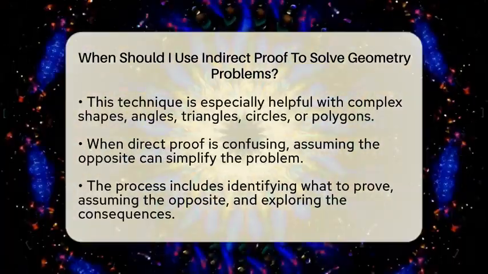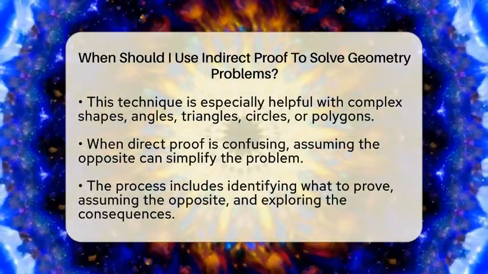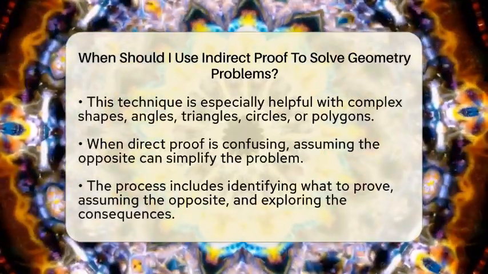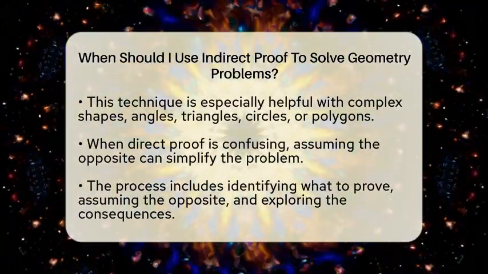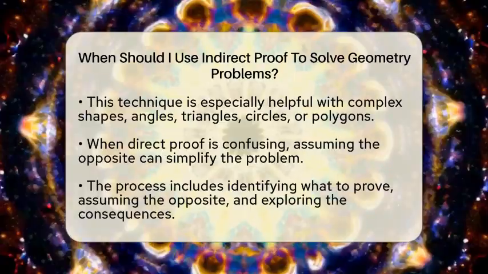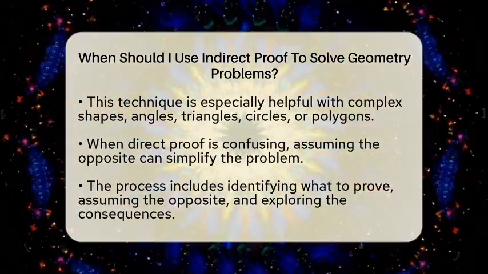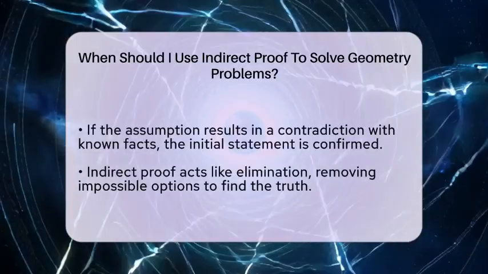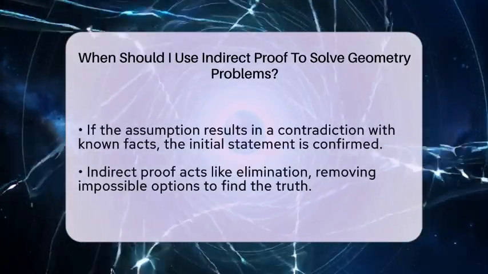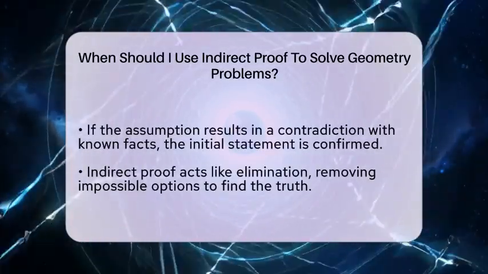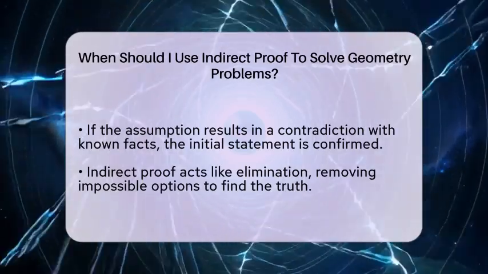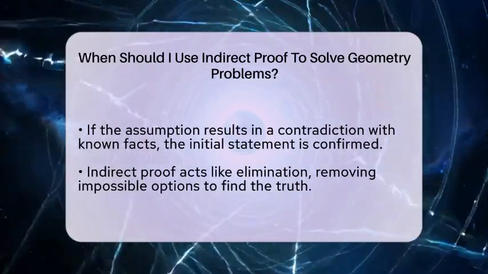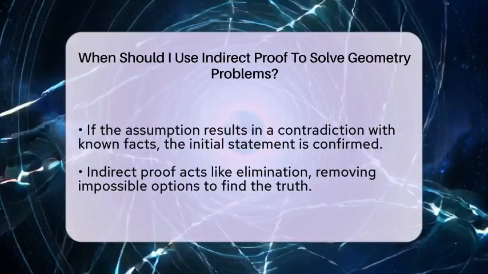The steps are simple. First, identify what you want to prove. Next, assume the opposite of that statement. Then, use logical reasoning and geometric facts to see what consequences follow. If you reach a point where two things cannot both be true or you violate a known property, you have found your contradiction. That means your initial assumption was wrong. So, the statement you wanted to prove is actually true.